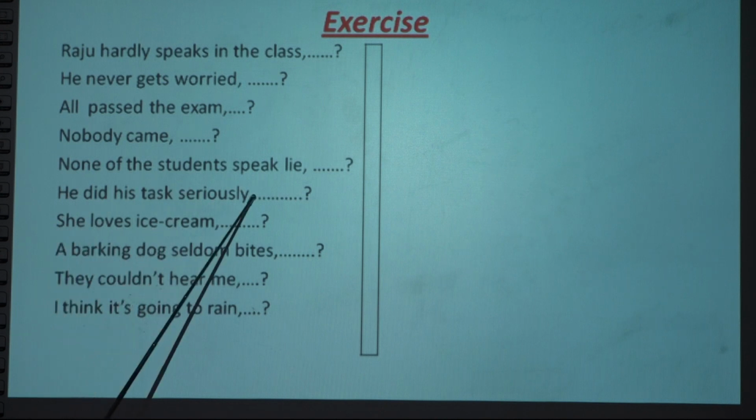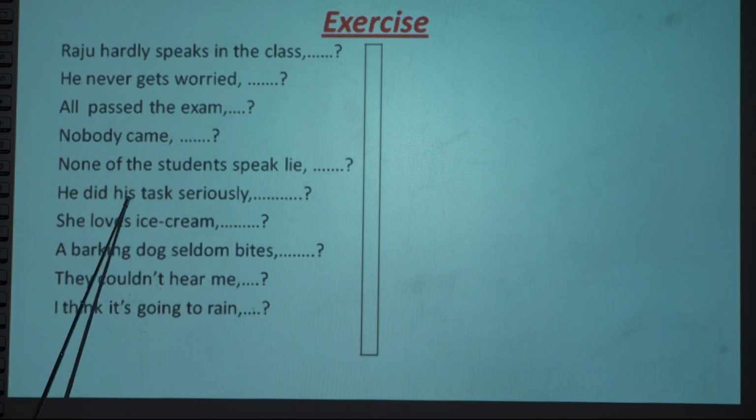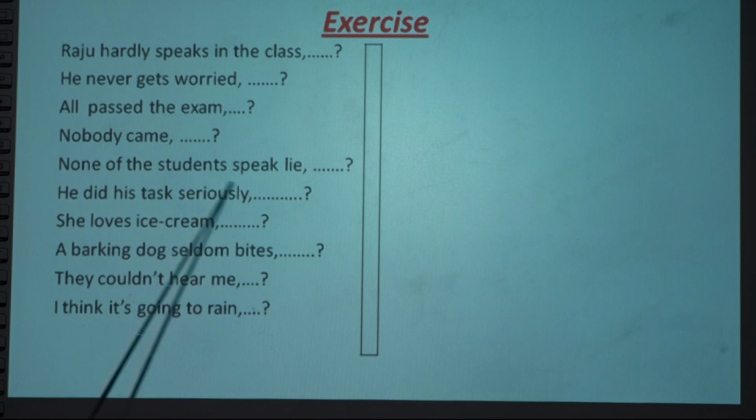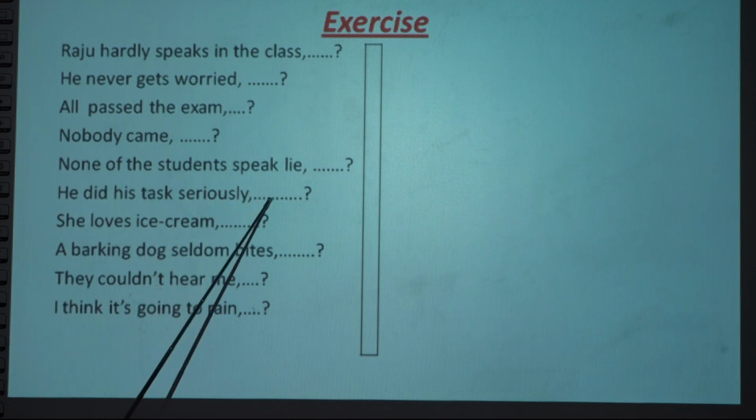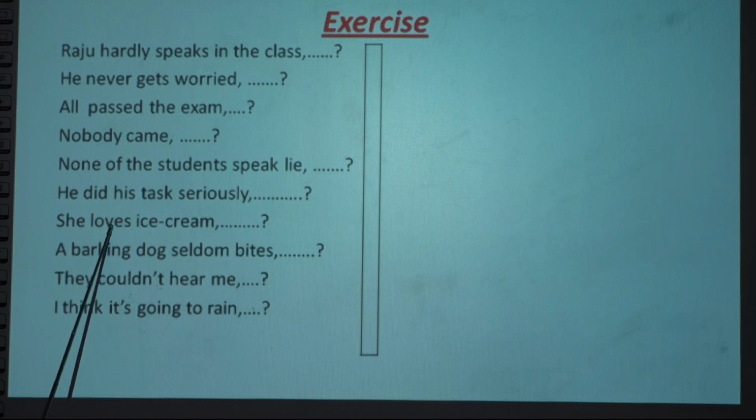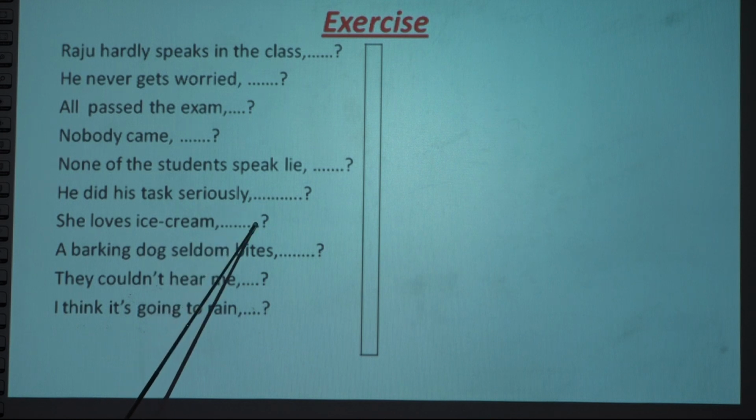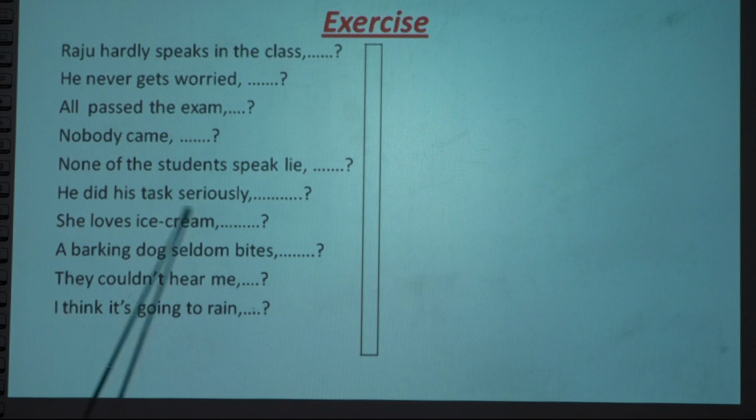He did his task seriously. The statement is positive, so the tag will be negative. Did, verb 2, so didn't he. Loves, verb 5. Verb 5 means does. Statement positive, so doesn't. See, the pronoun is already here, so doesn't she.